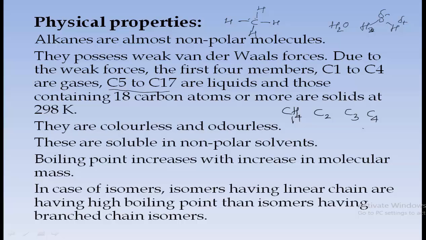So that's why from C5 to C17 they are present in liquid state, and the molecules containing 18 carbon atoms are present in solid state. So due to the presence of van der Waals forces, we see the different states of alkanes depending upon the number of carbon atoms present in each molecule.